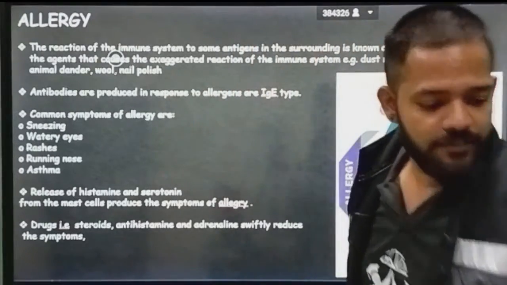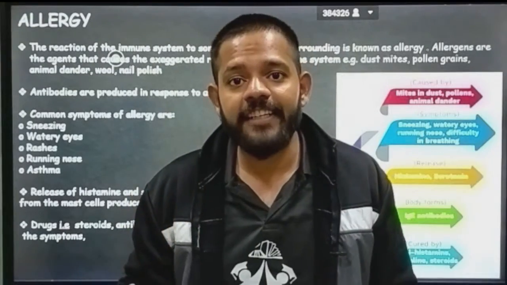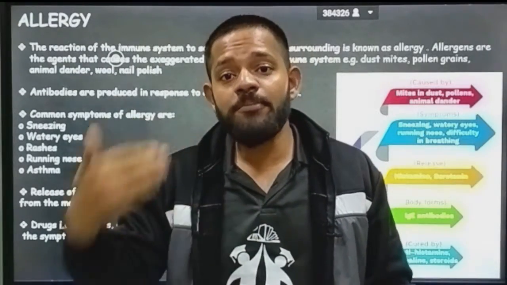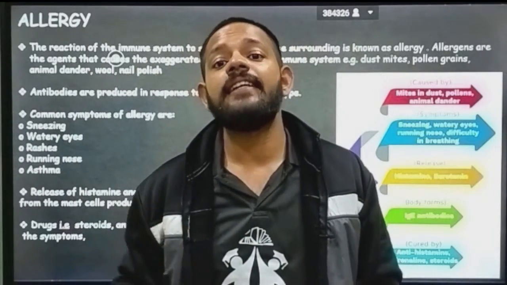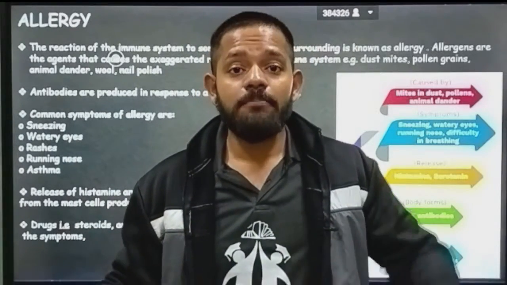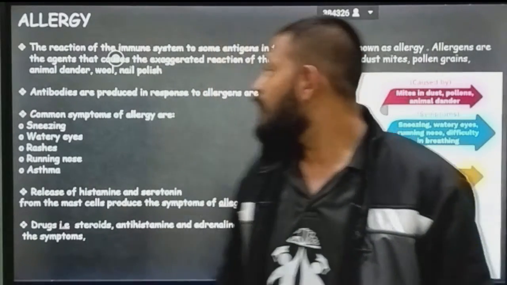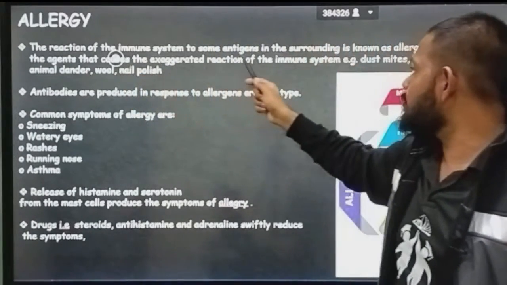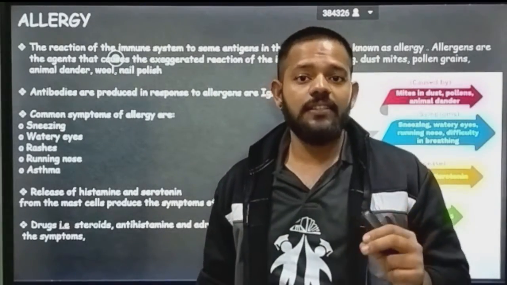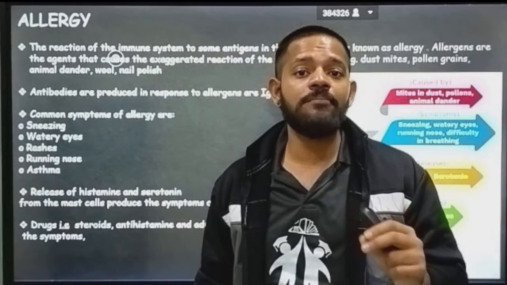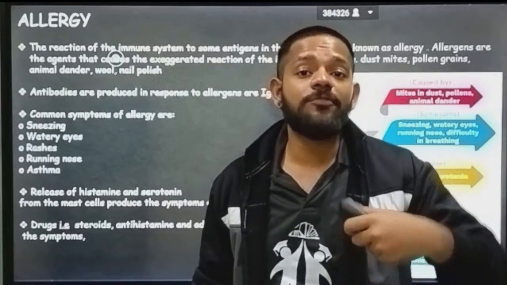So allergy, what is this allergy? Allergy is an exaggerated or excessive immune response of your body, an immunological disorder. It means extra response, extra power of your immunity coming out from your body. The reaction of the immune system to some antigen in the surroundings is known as allergy. It is a reaction in which your immune system works against that thing and gives an exaggerated response.